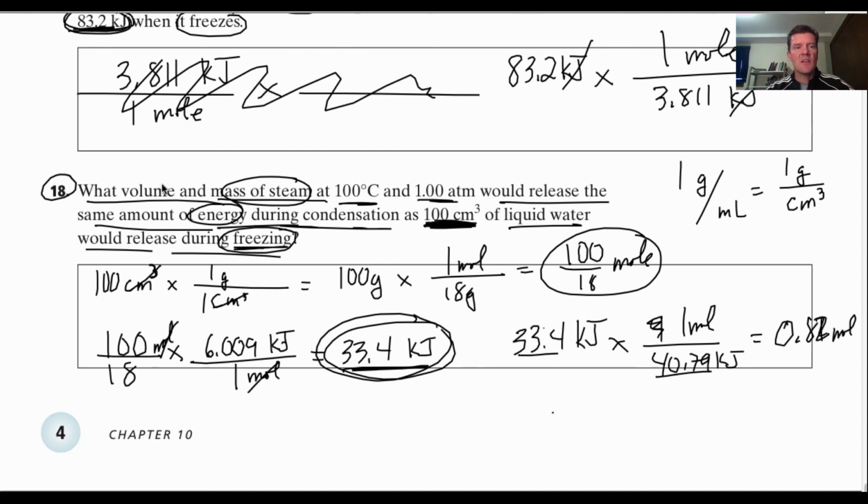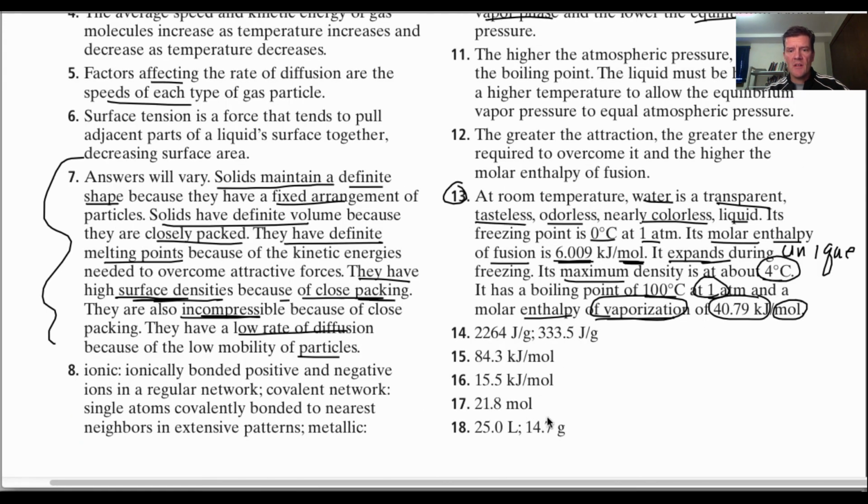Well, it's asking what is the mass of that. The mass is 0.82 moles times 18 grams per mole. So 0.82 times 18, that should give us our answer. Let's check really quickly. Yep, about 14. That makes sense.